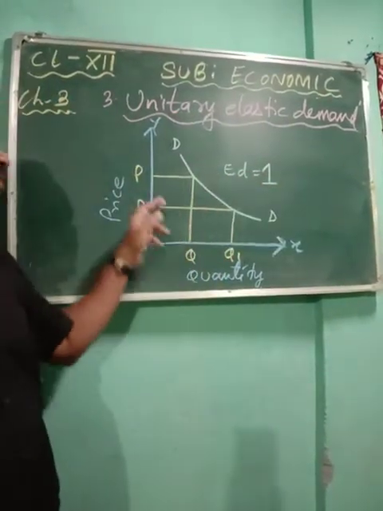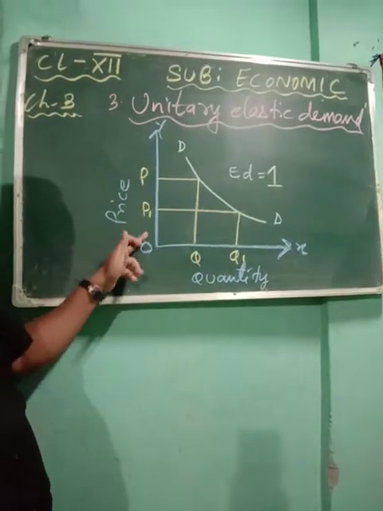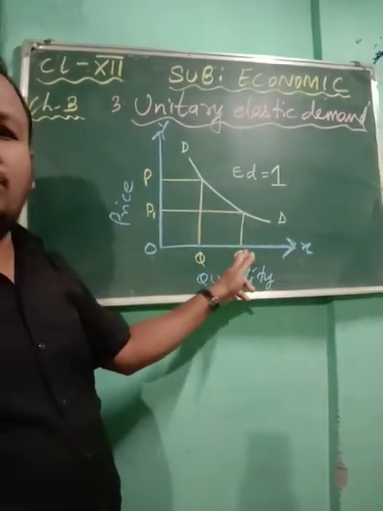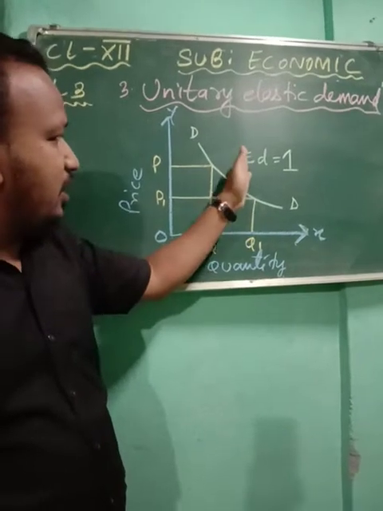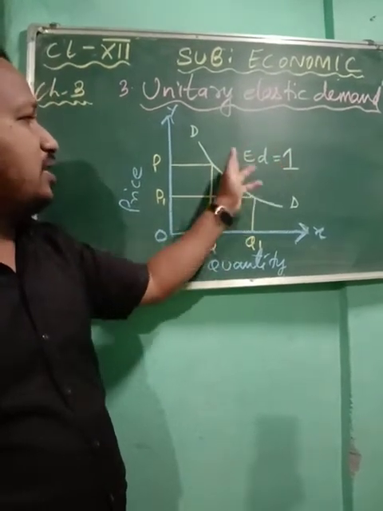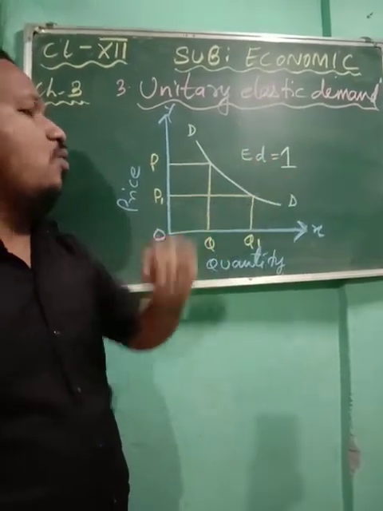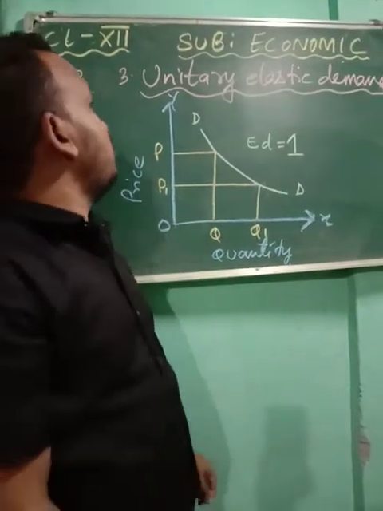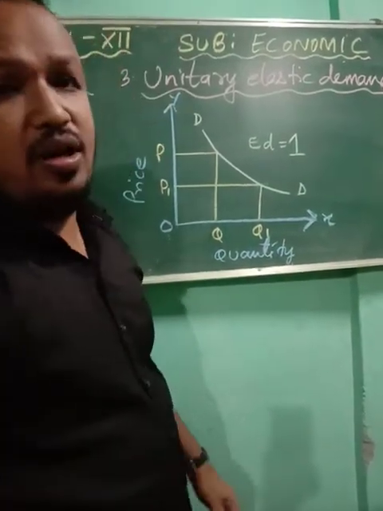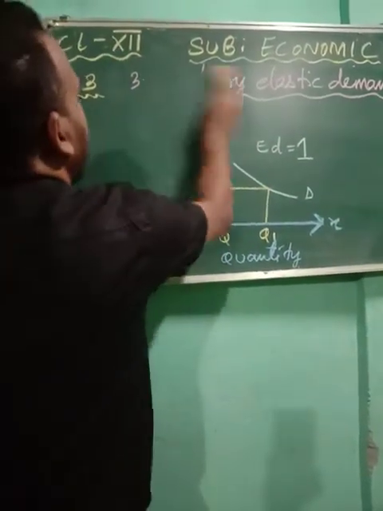So this is the diagram. At what rate the price will change, at the same rate the quantity is also going to change, and that is why elasticity of demand is denoted by 1. Okay children, so this was number 3. Now let's do number 4. Number 4 is also very easy.